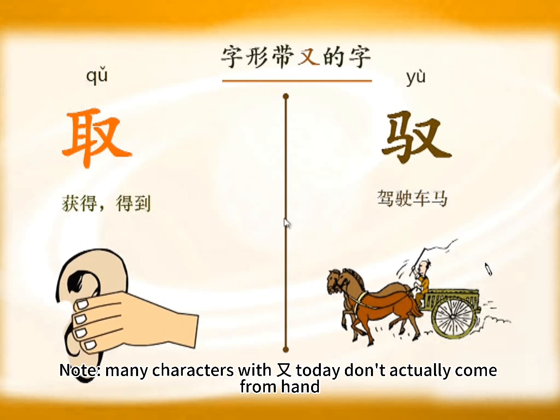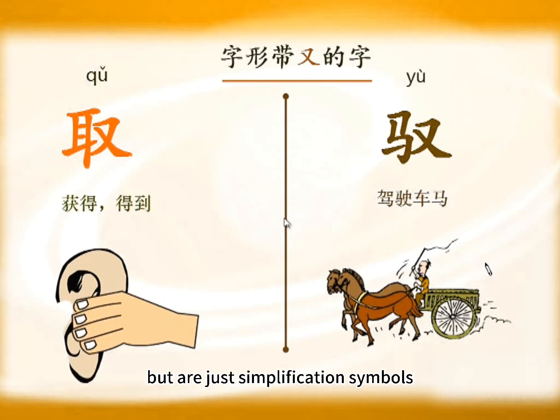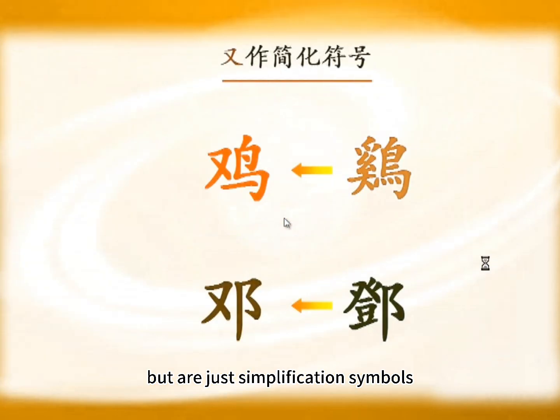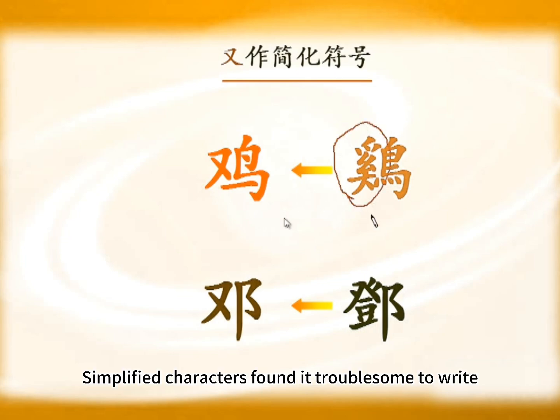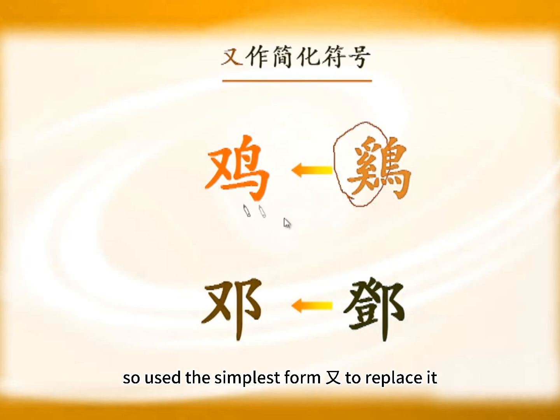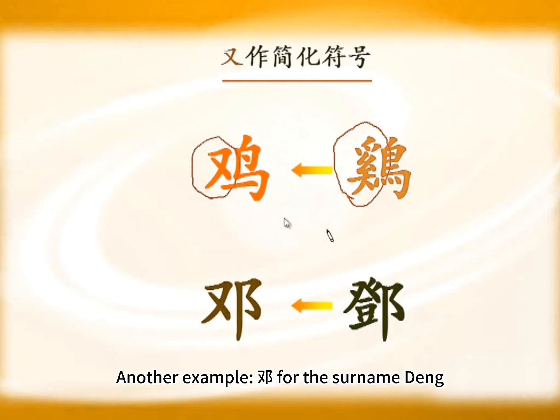Note, many characters with 右 today don't actually come from hand, but are just simplification symbols. E.g., 鸡 for rooster. Left side originally wasn't 右, but was 西. 西 indicated pronunciation. Simplified characters found it troublesome to write, so used the simplest form, 右 to replace it. Another example, 邓 for the surname Deng.